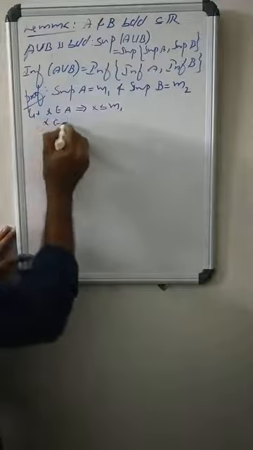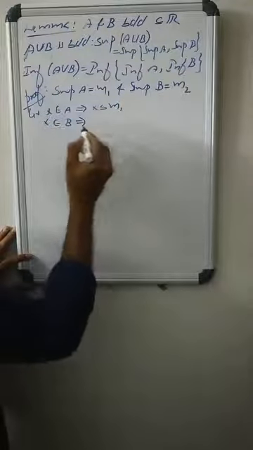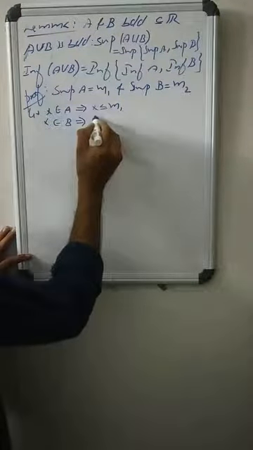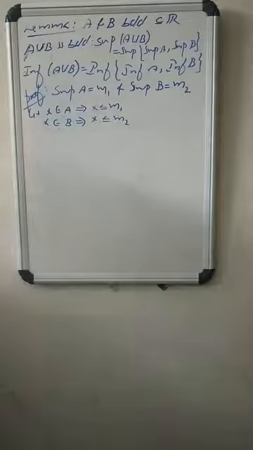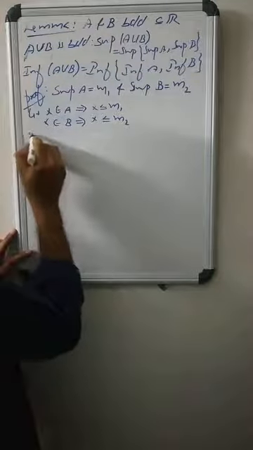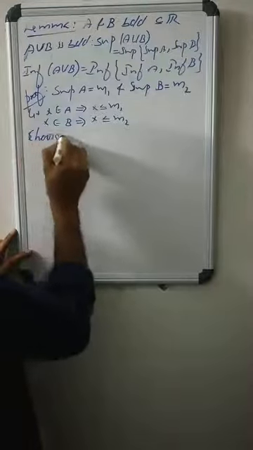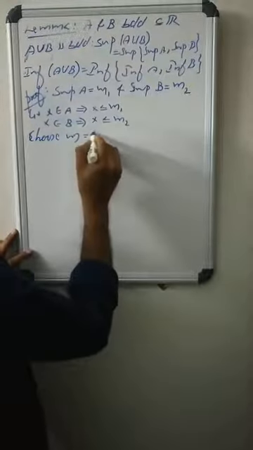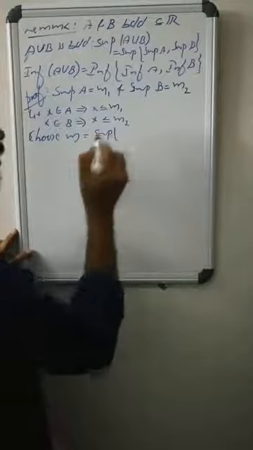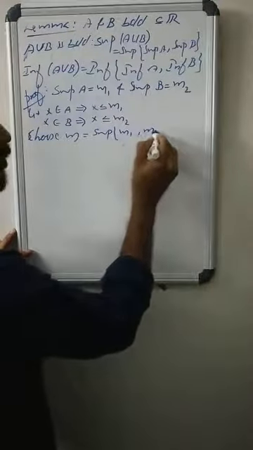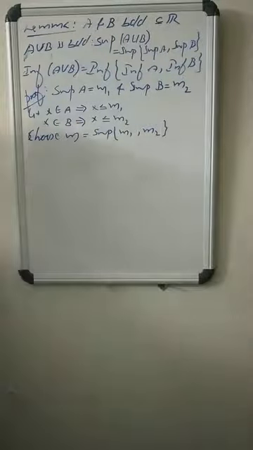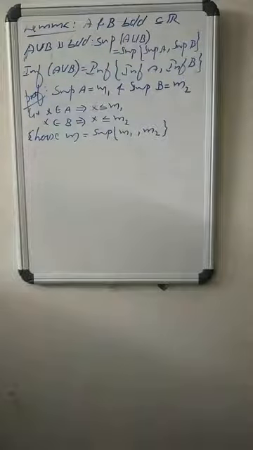If x is in B, then B has supremum m2, so surely x is less than or equal to m2. Then choose M equal to the supremum of m1 and m2, that is, the supremum of supremum A and supremum B.